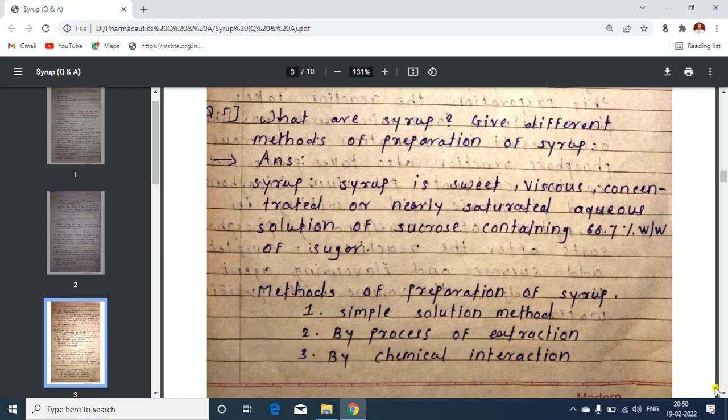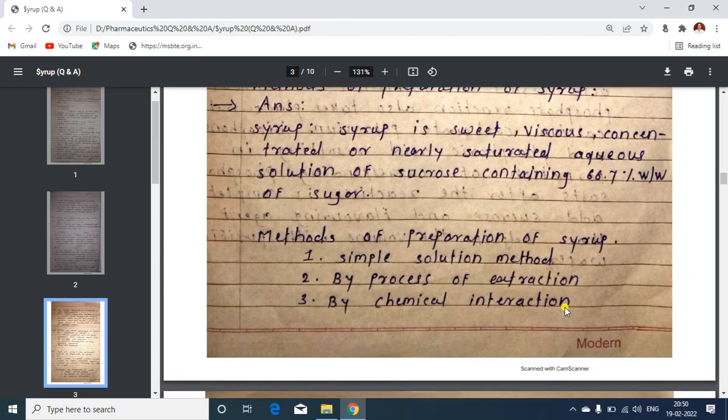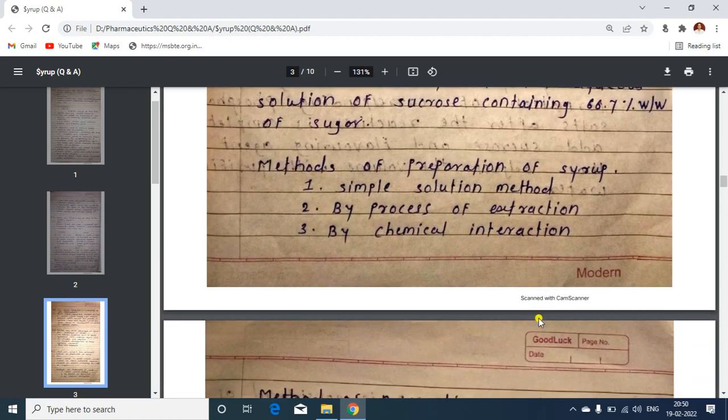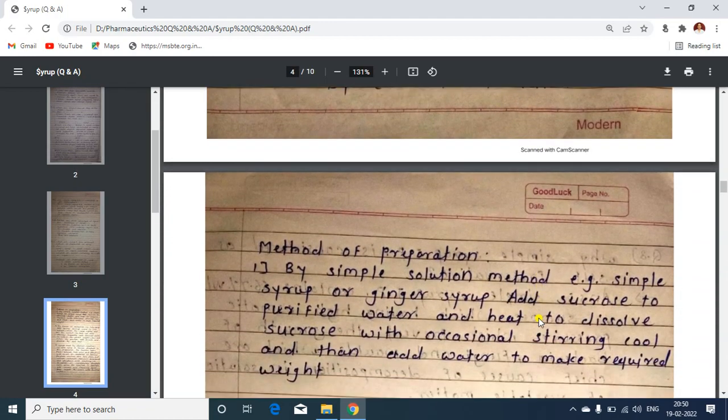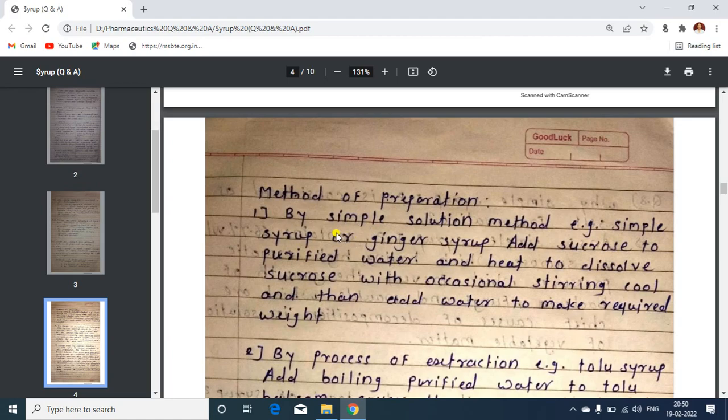Now see the different methods for the preparation of syrup. There are 3 methods: by simple solution method, by process of extraction, and by chemical interaction method. The simple solution method is used for examples such as simple syrup or ginger syrup.